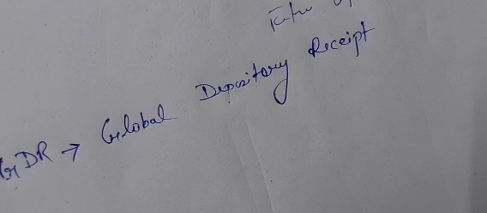Now this GDR can be traded in the foreign stock market. Now, take the price of GDR. The price of GDR will be influenced by what? What will influence the price of this GDR? The price of this GDR will be influenced by the performance of the Indian company and by the foreign stock market performance. So two things will matter: the performance of the Indian company and the performance of the foreign stock market, and that will determine the price of the GDR.